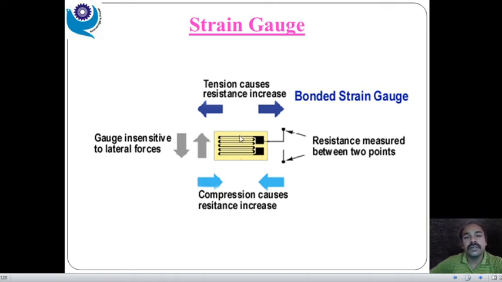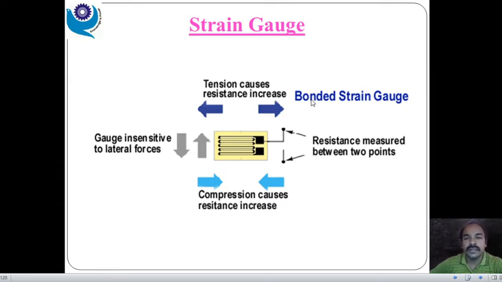And similarly during compression, it is inward. So inward compression causes a change in the resistance again, that is, an increase in the resistance. Here is also an increase in the resistance. So the name given is a bonded strain gauge. Bonded is nothing but simply it has been encapsulated under a certain case. Unbonded means it is open, right?